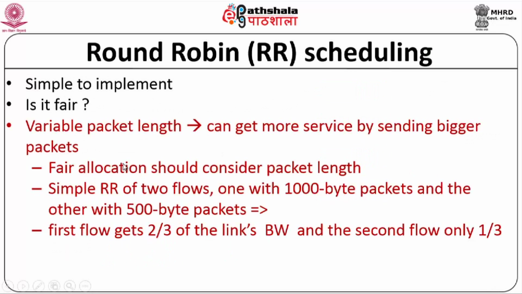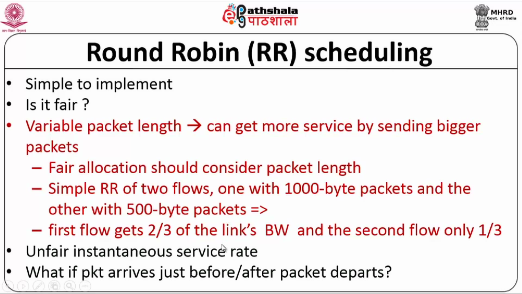So when you have variable packet lengths, by just sending larger packets, I can get a higher share of the bandwidth. So if I want to do a fair allocation, I should also consider the packet length. In a simple round robin of 2 flows, one with 1000 byte packets and the other with 500 byte packets, you will find that the first flow will get 2/3 of the link's bandwidth, while the second flow will only get 1/3. So obviously it is not fair, and we need to consider the packet length as well.